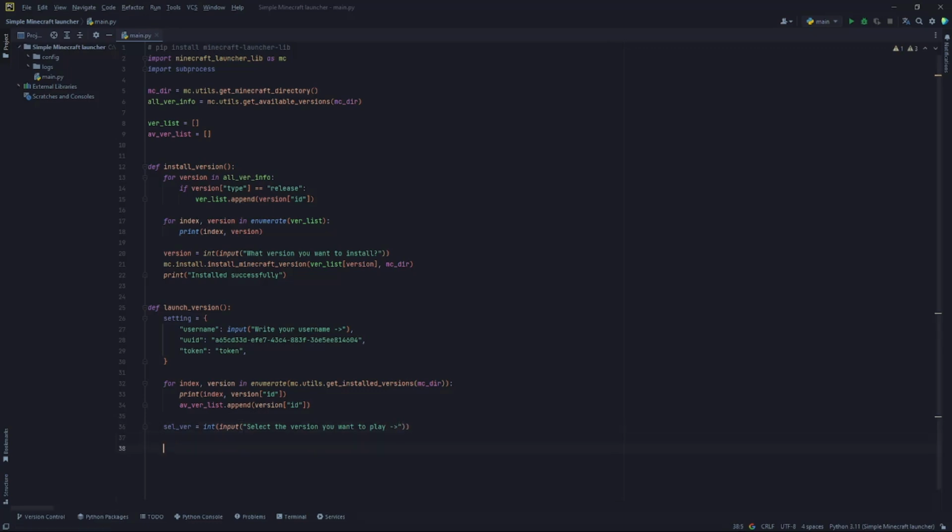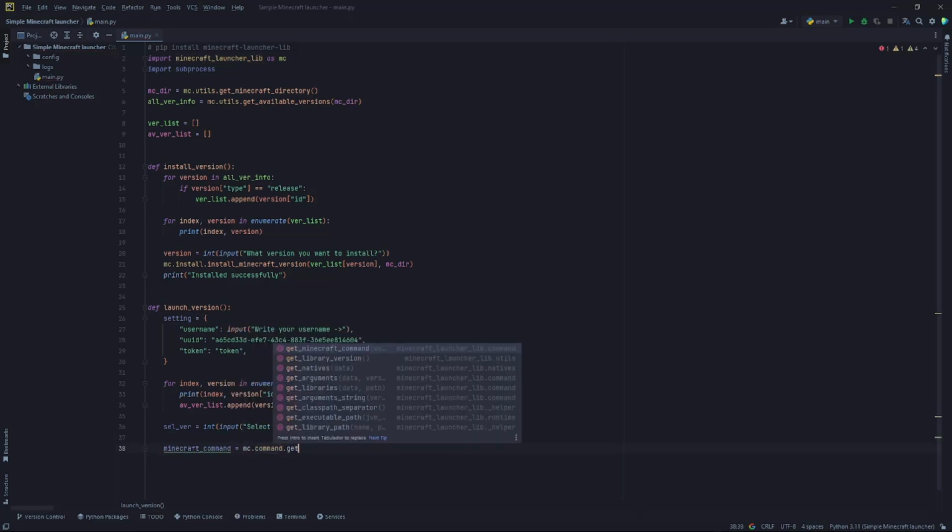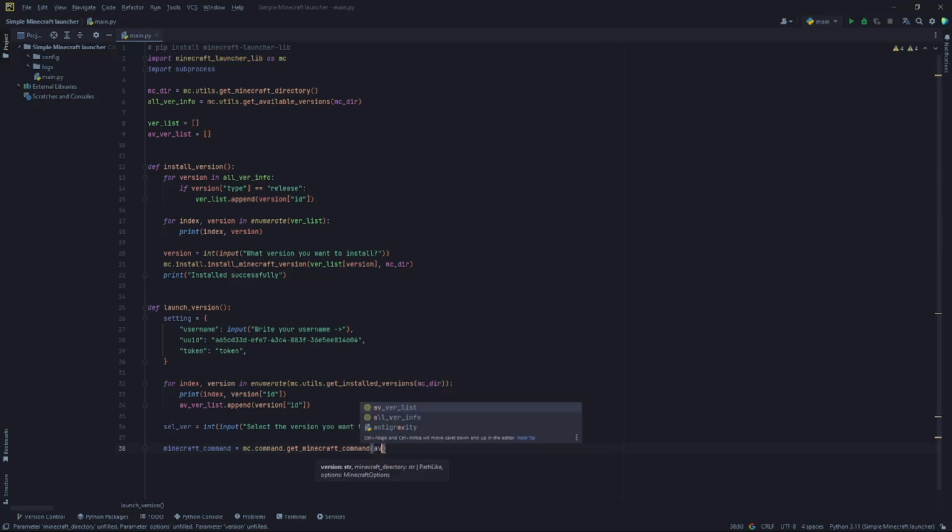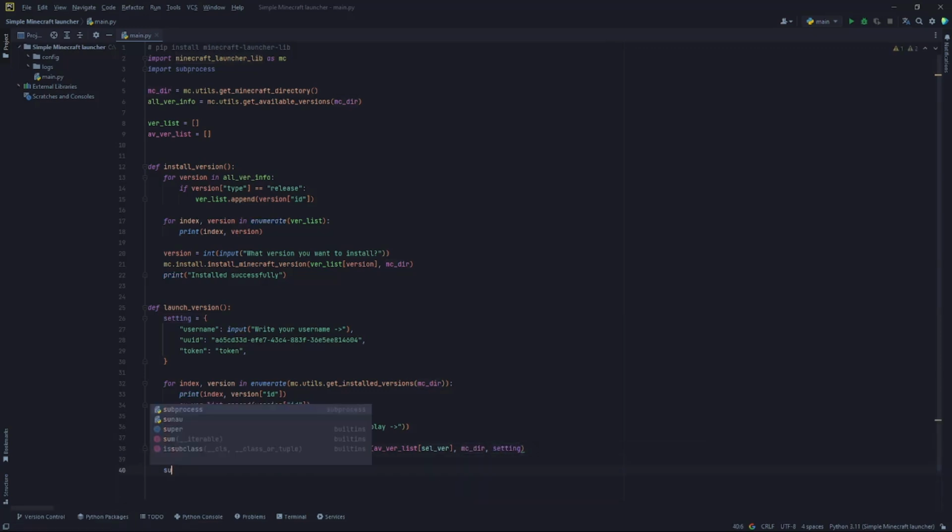And to finish the launch version function, let's get the Minecraft command. Minecraft command equals mc.command.get Minecraft command. Also, let's pass the available version list with the index of the version you want to play, the version, the Minecraft directory, and to finish it up, settings. Run Minecraft command. This passes a command to subprocess for it to execute the game. It converts all the data we have collected here to a code the machine can interpret.